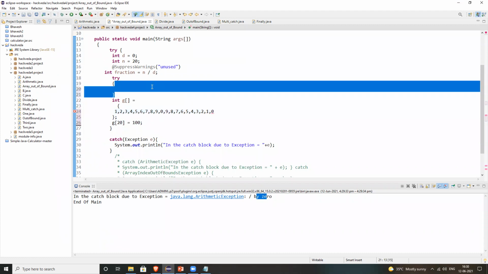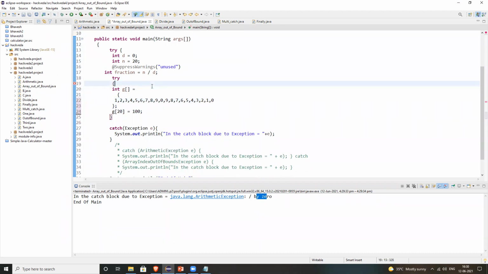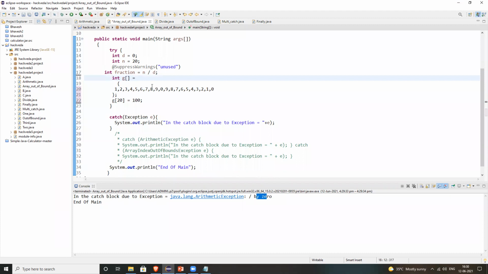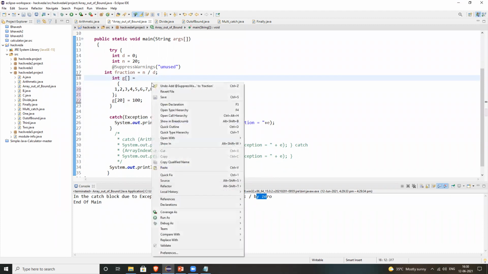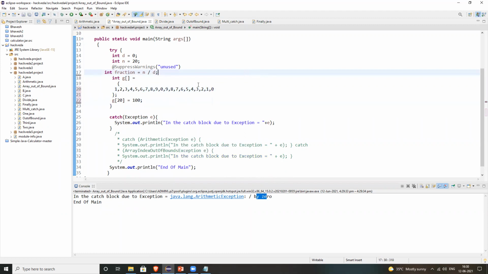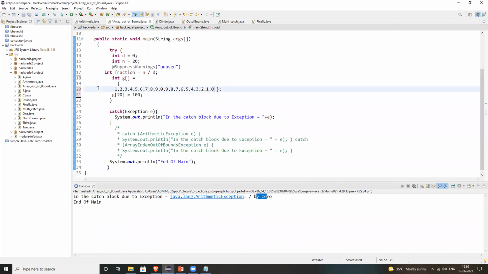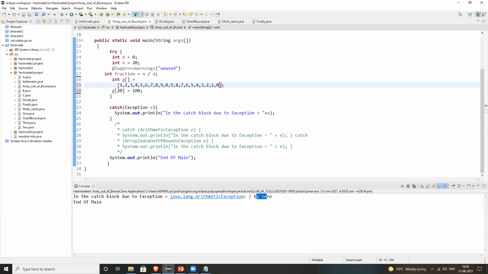Where it is opening or where it is closing, that you need to check. Okay. Yes, got it.